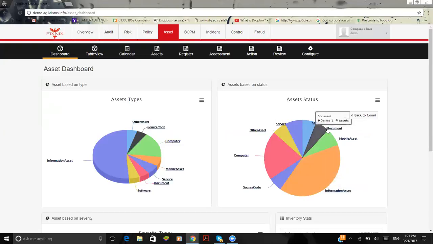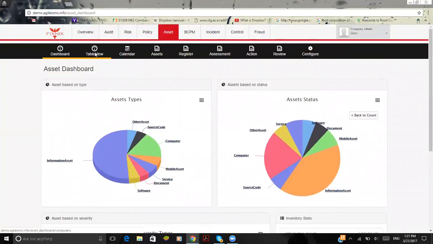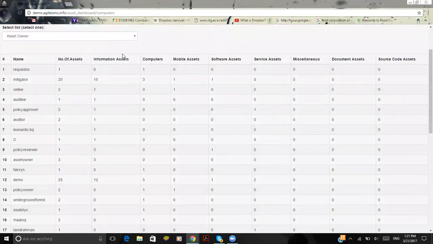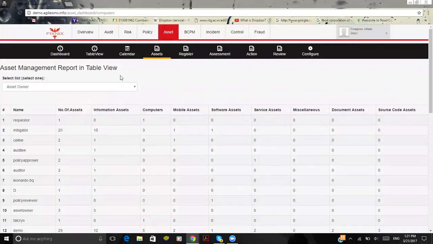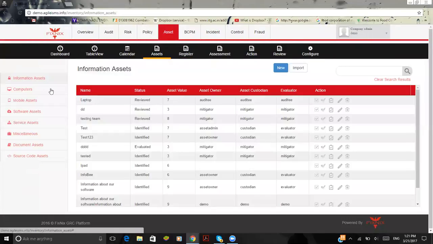Here is where you define the different types of assets. This is the severity types, and this is the complete table view of the process: the number of assets that have been defined, the information assets, the computers, the mobile assets, and the software assets. And here is where you find the service assets. For instance, I'm registering an asset. These are the different types of assets that we have: information assets, computer assets, mobile assets, software assets, service assets, document assets, and source code assets.